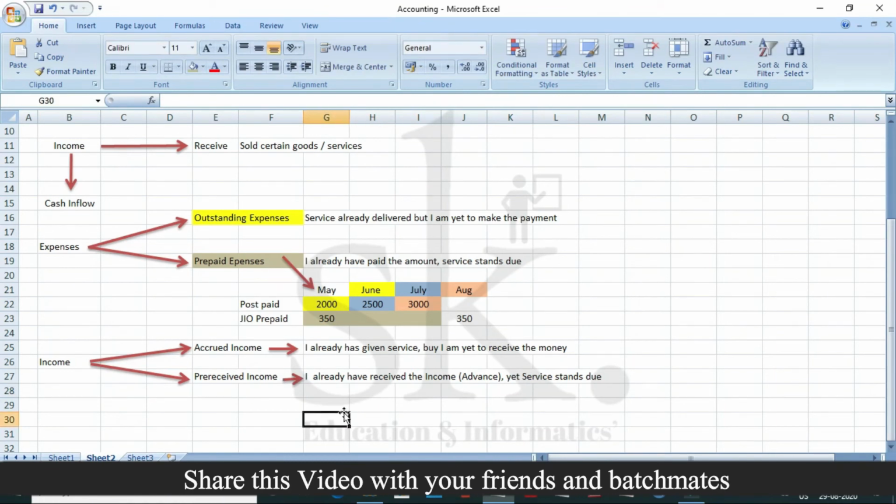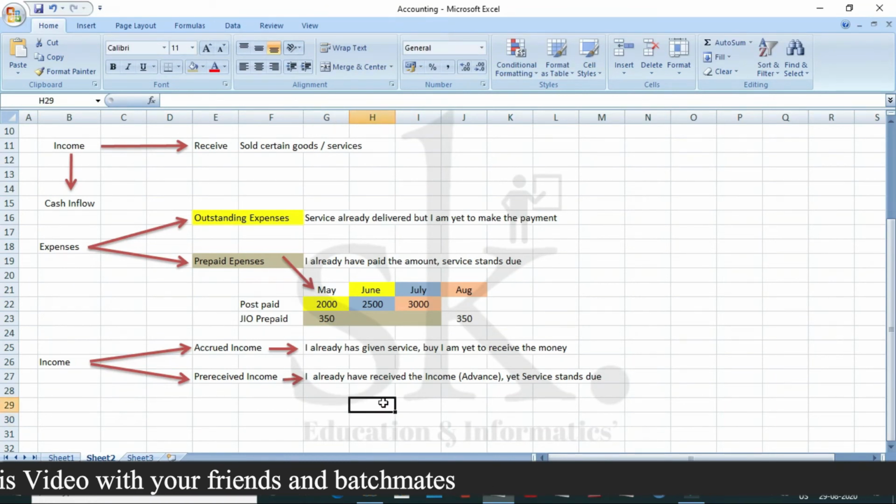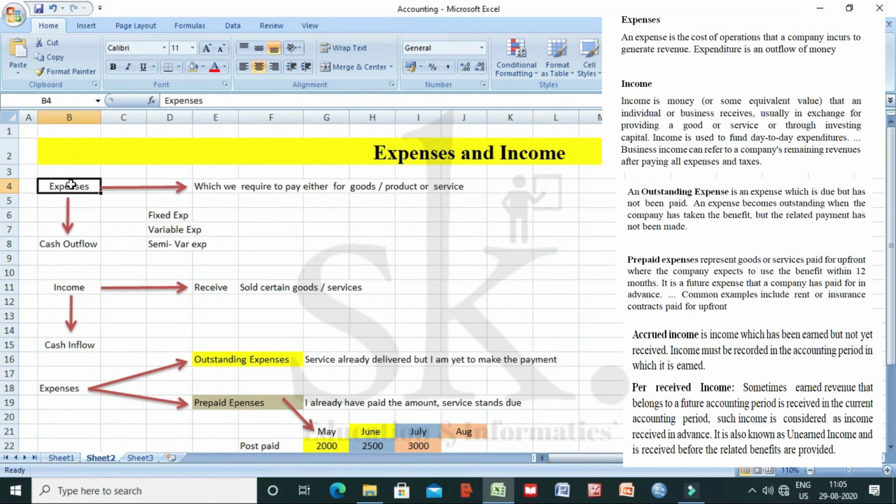So to sum up, we talked about expenses. We discussed expenses and income. What we said, an expense is basically whatever money we are paying to buy goods and services, it can be termed as an expense. So in an organization, there can be fixed expense, variable expense, semi-variable expense.